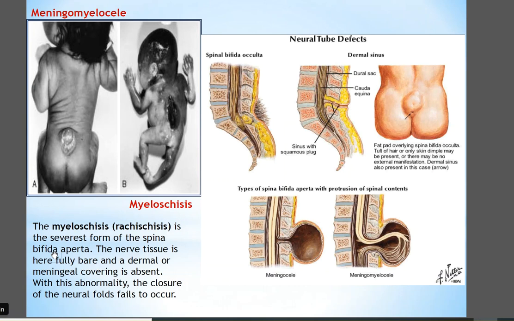And if a woman has had a child with an NTD, or if there is a history of such defects in her family, it is recommended that she take 4,000 micrograms of folic acid per day starting 1 month before she tries to become pregnant and continuing through the first 3 months of the pregnancy.